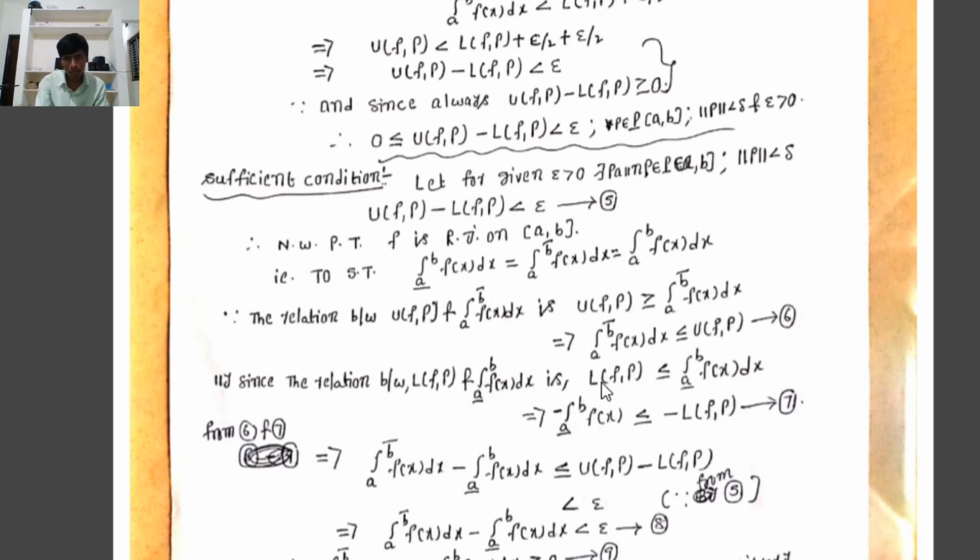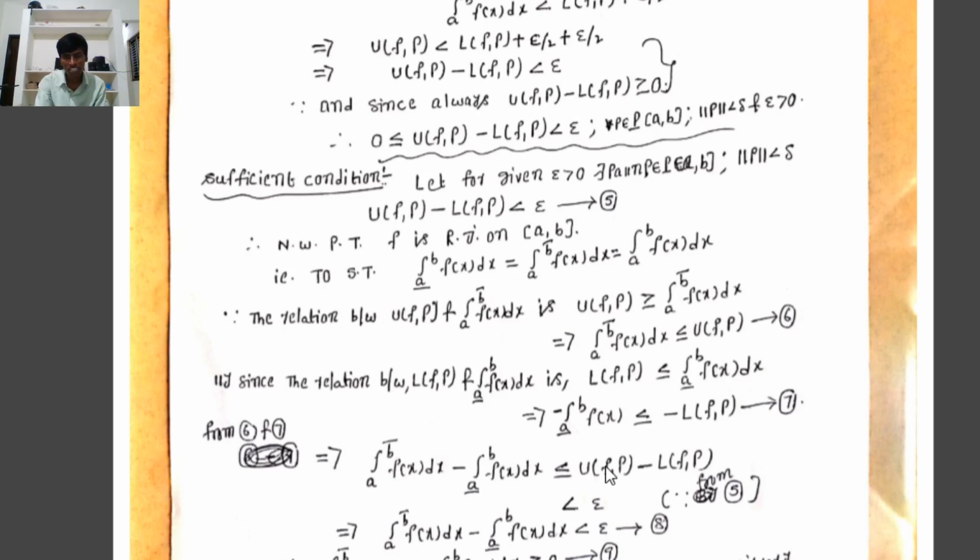Therefore, adding 6 and 7, we get the upper integral of f(x) dx minus the lower integral of f(x) dx is less than or equal to U(P) minus L(f,P).